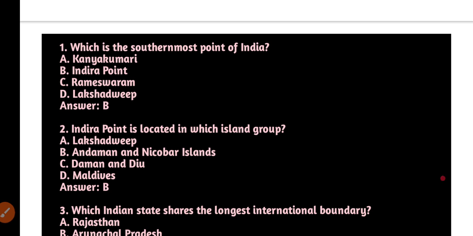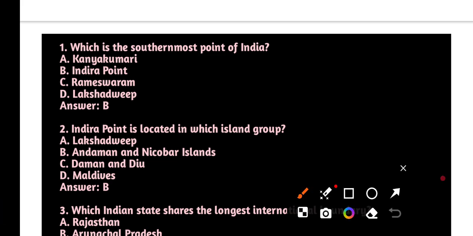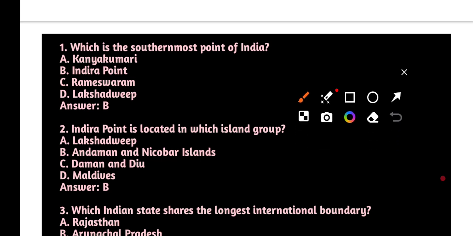In this video, we will see Indian map related important questions. First one is, which is the southmost point of India? Answer is Indira Point. Next one, Indira Point is located in which island group? That is Andaman and Nicobar.